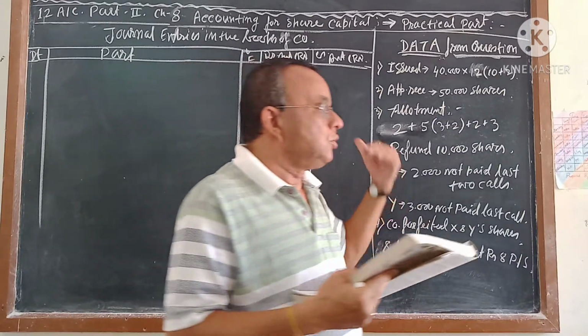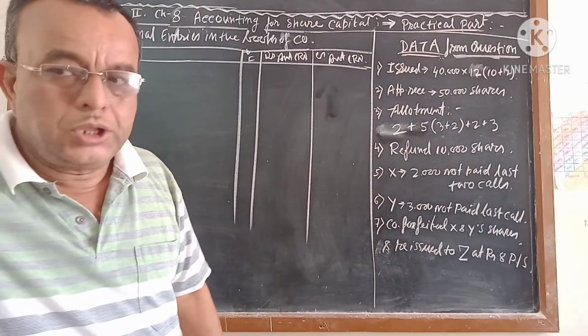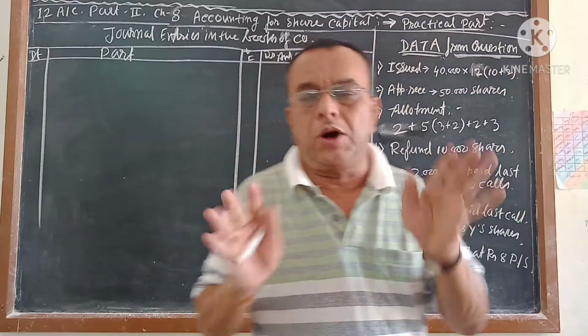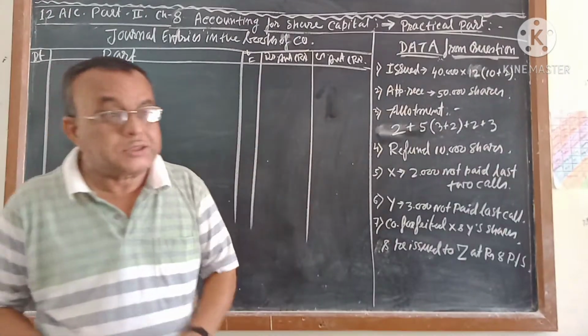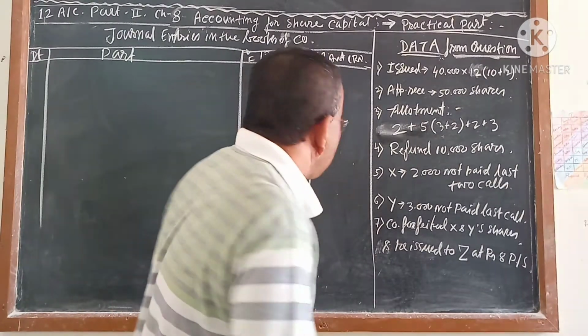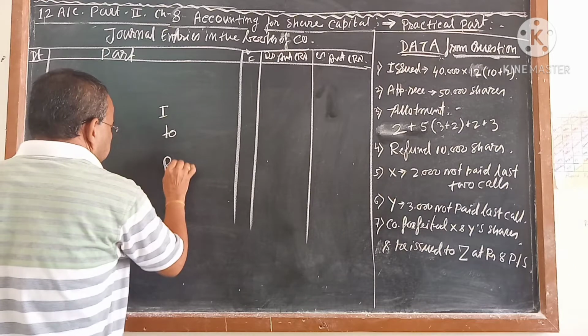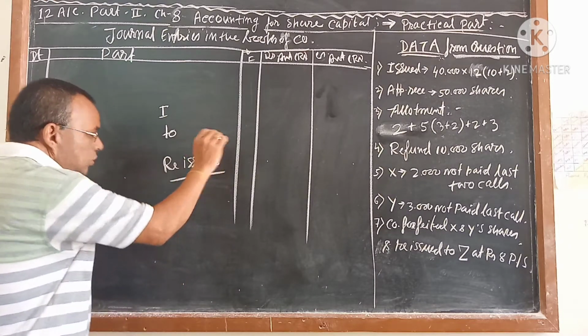Now let me come to today's point. Today's point is that you have to learn from this chapter a complete sum of 8 marks. A complete sum of 8 marks means it will start from issue to reissue.